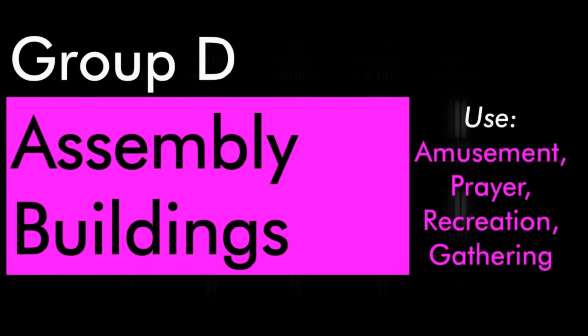Group D buildings cover the assembly buildings where people from all spaces gather together for prayer, celebration, amusement, patriotic events, sport events, travel or any function. This group is then subdivided into 5 subgroups: D1, D2, D3, D4 and D5.